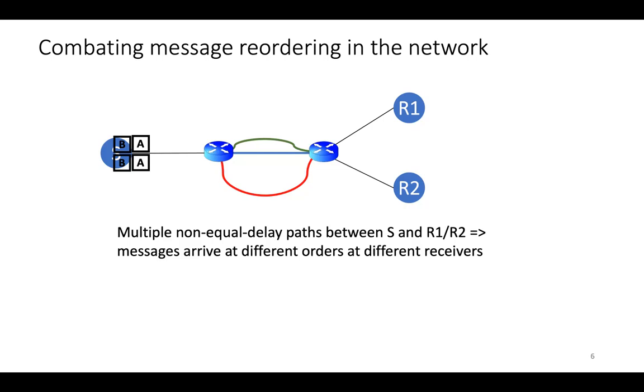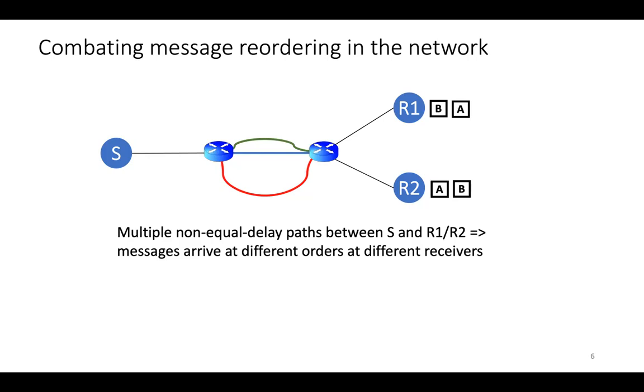It ships them on the wire towards the first switch in that order, and the order is preserved until the first switch. At this point, because of the routing policy, the switch might route A and B over any of the 3 candidate paths to the next switch. And it can so happen that because of the way the routing was done, A arrives before B at R1, but A arrives after B at R2.